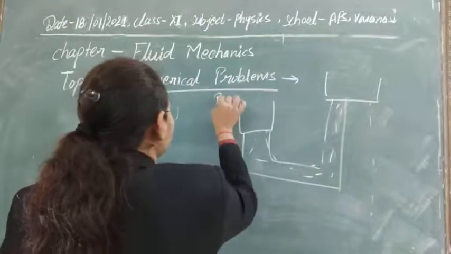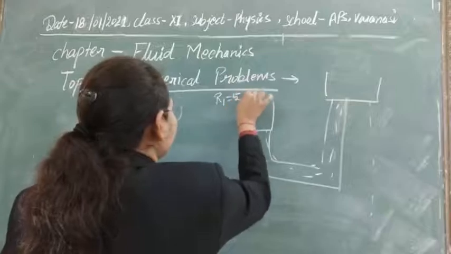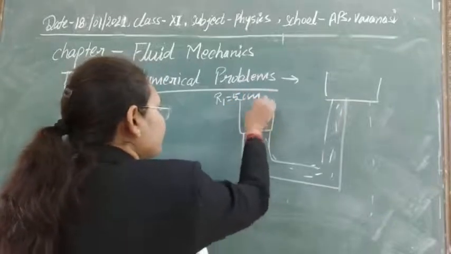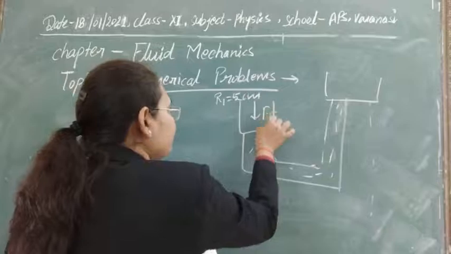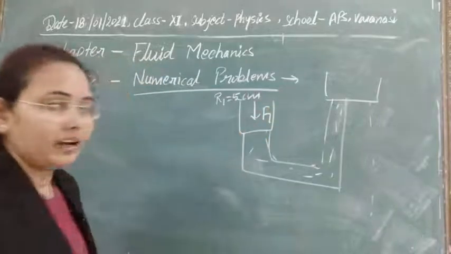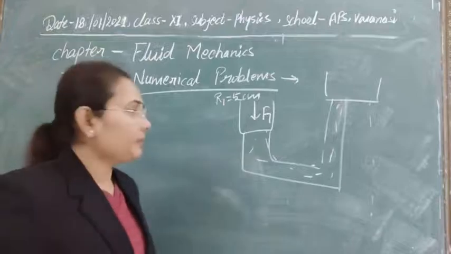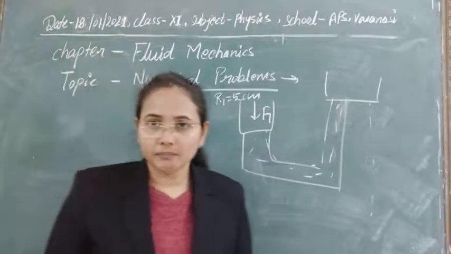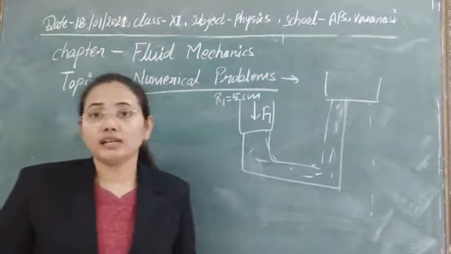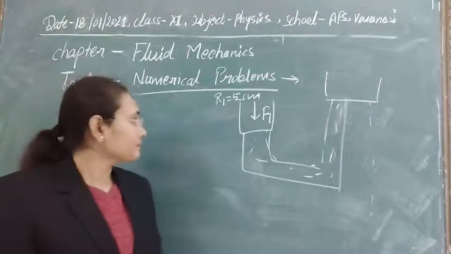This is R1, given as 5 cm, and the force F1 is applied here. Obviously, the pressure at every point will be the same, but here also we are neglecting the gravity effect.